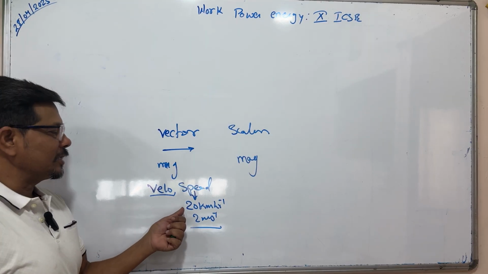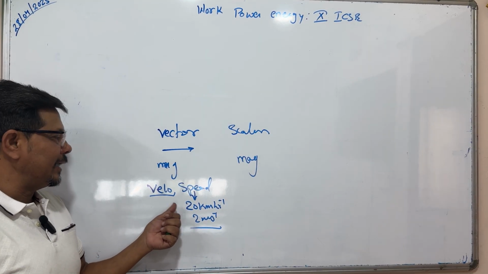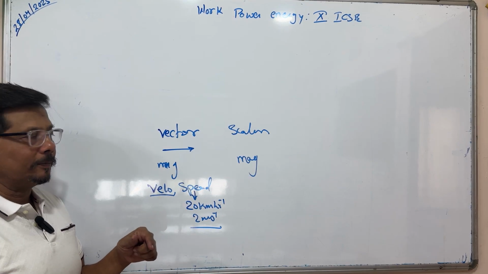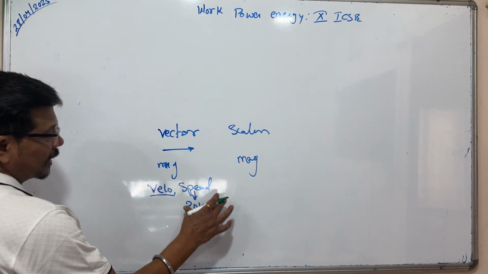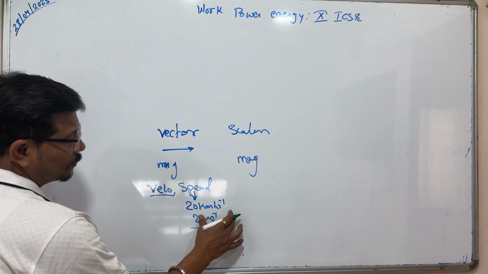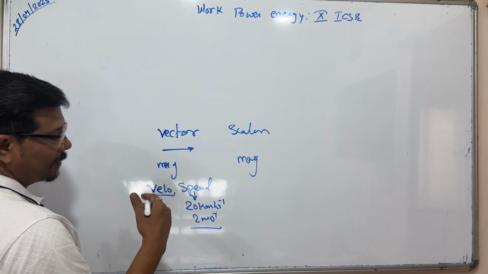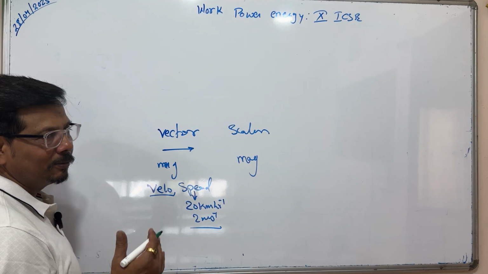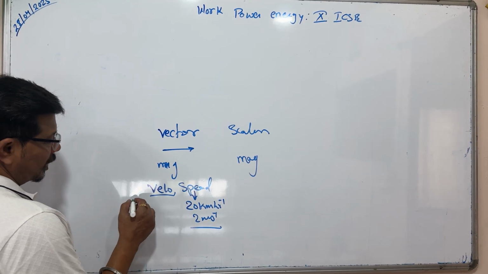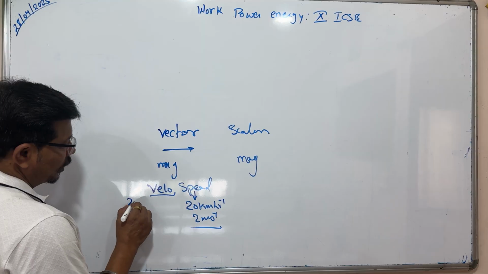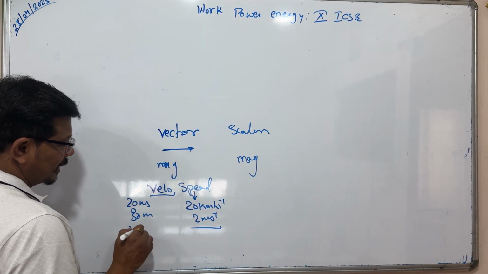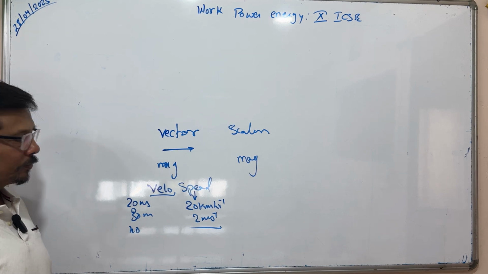The magnitude is a measurable quantity, but in case of velocity, direction is also there. If magnitude changes, speed changes, 20 meter per second, 30 meter per second, or whatever. In case of velocity, 20 meter per second, 30 meter per second, 40 meter per second, this is your velocity.